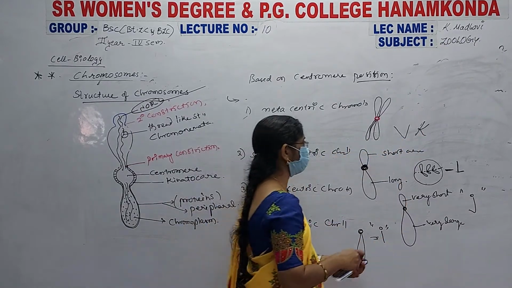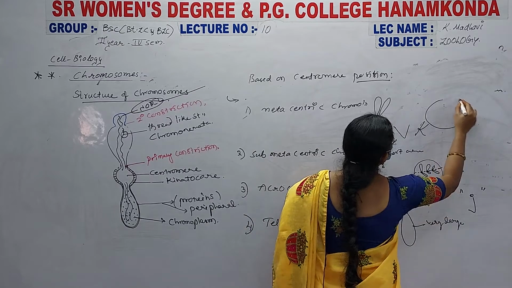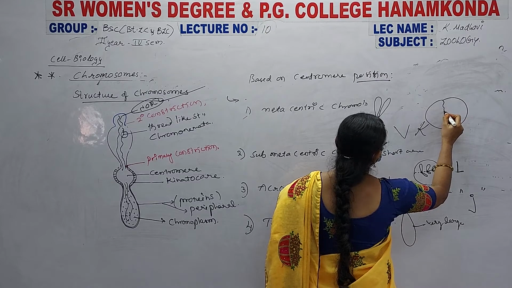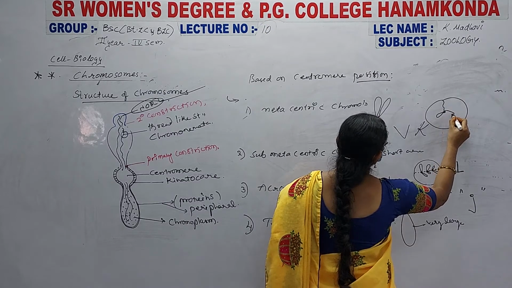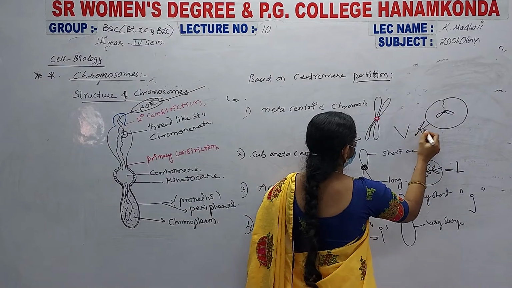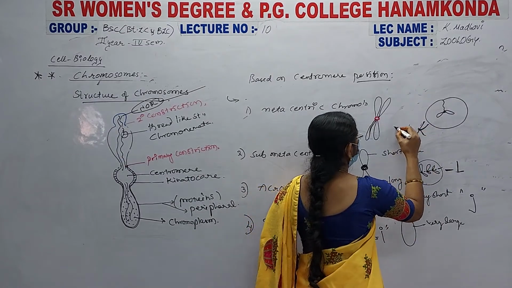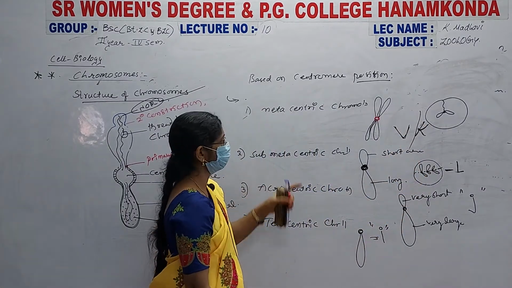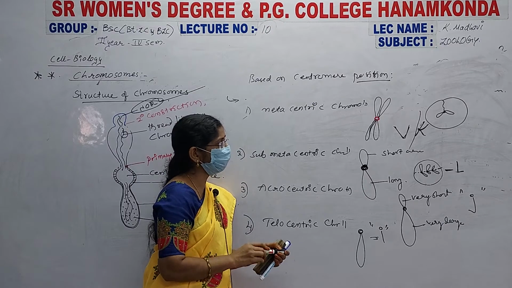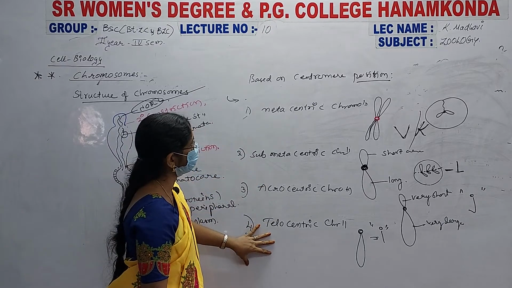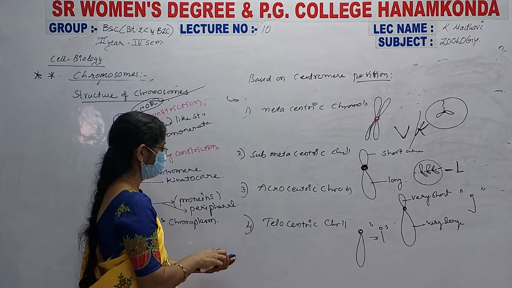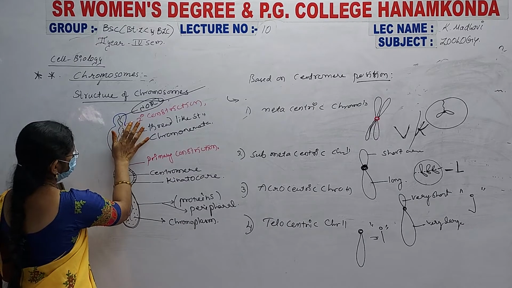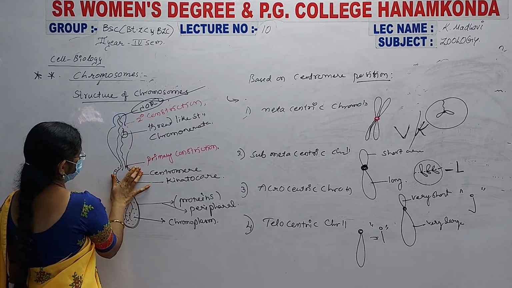For example, during cell division, this is the spindle fiber structure, and that's why it looks like a K, or we also call it the alphabet V. And one more thing is that these are the types. Next, the chromosome has secondary constrictions and primary constrictions.